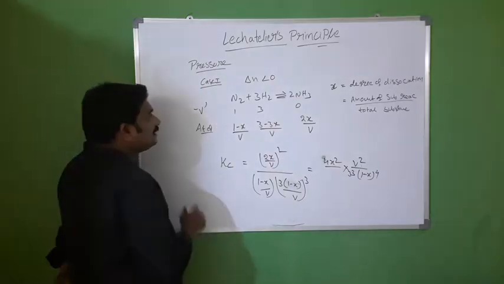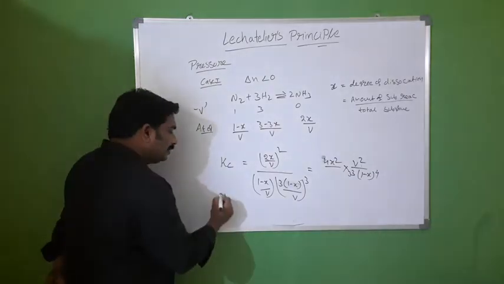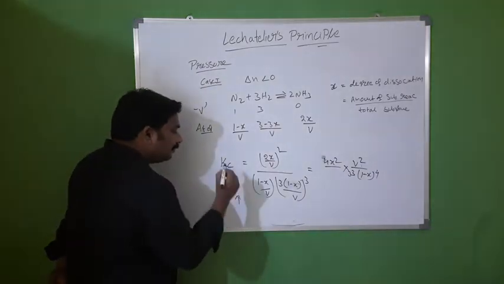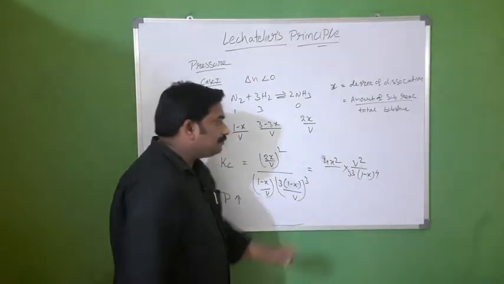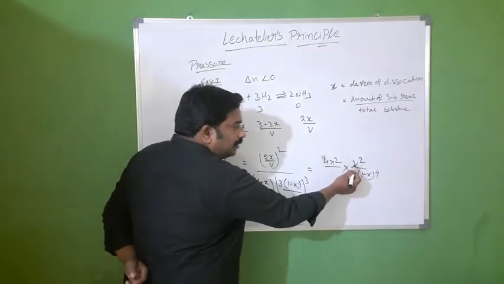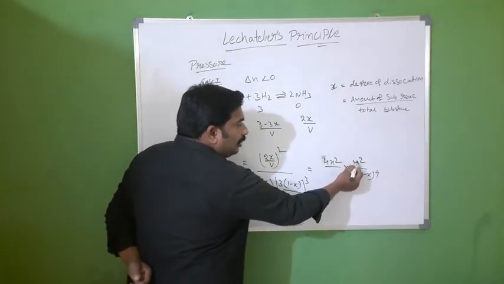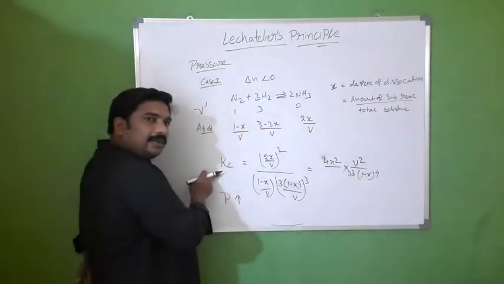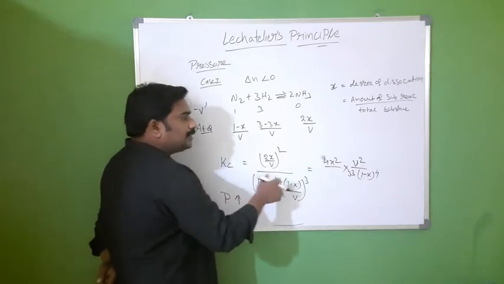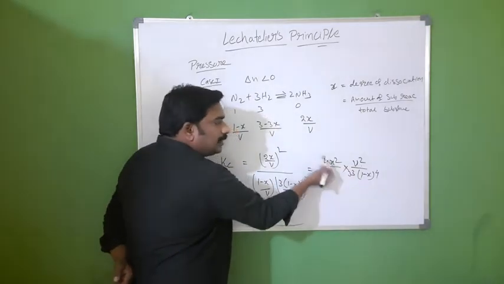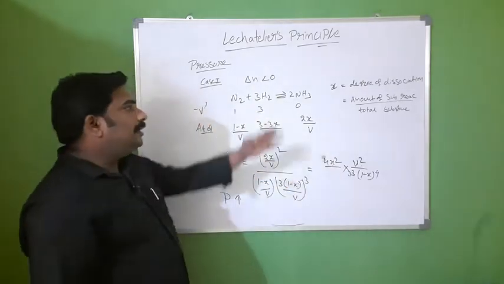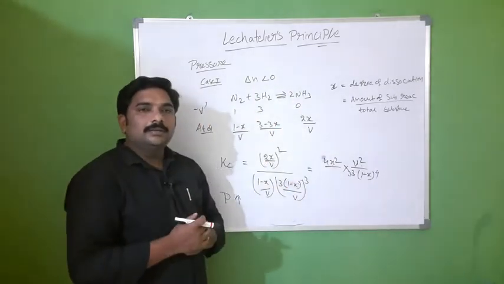Now, if you increase the pressure here, what will happen? If you increase the pressure, then the volume will decrease. So if volume decreases and Kc value is constant, to compensate, the x value should increase. That means the degree of dissociation should increase.